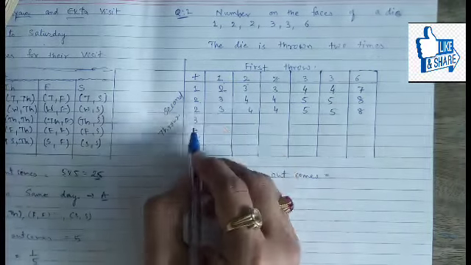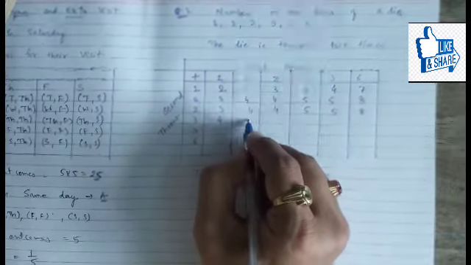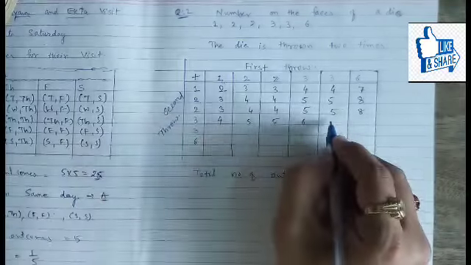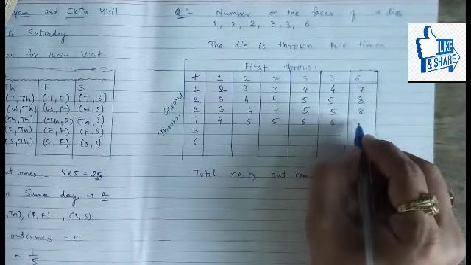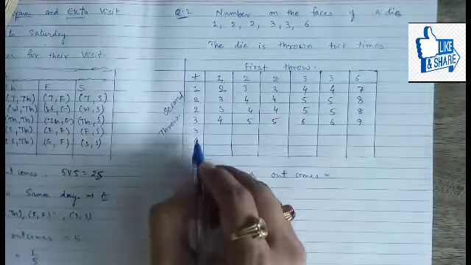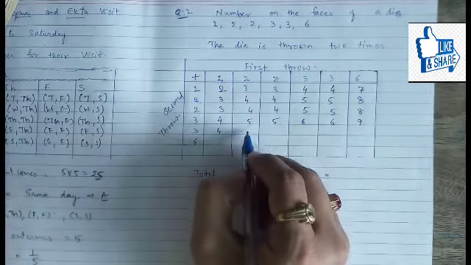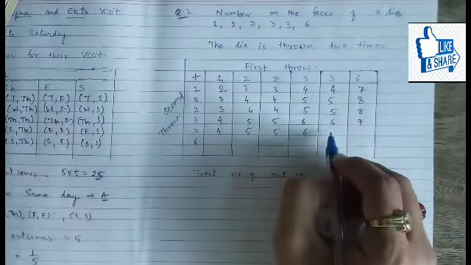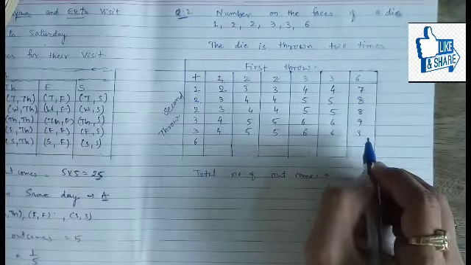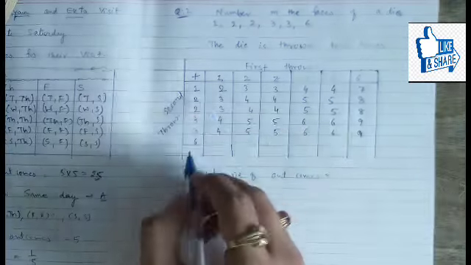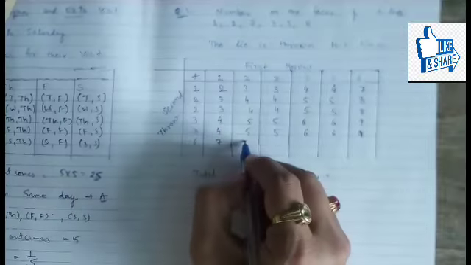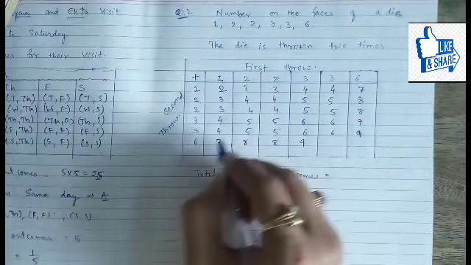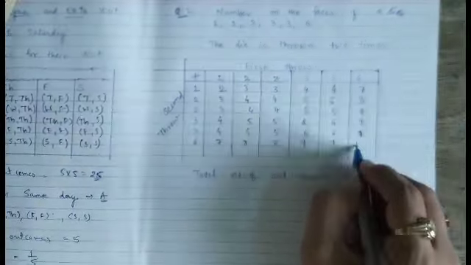Again, 1 plus 3, 4, 2 plus 3, 5, 2 plus 3, 5, 3 plus 3, 6, 3 plus 3, 6, 6 plus 3, 9. Next, 1 plus 3, 4, 2 plus 3, 5, 2 plus 3, 5, 3 plus 3, 6, 3 plus 3, 6, 6 plus 3, 9. The next will be 1 plus 6, 7, 2 plus 6, 8, 2 plus 6, 8, 3 plus 6, 9, 3 plus 6, 9, and 6 plus 6, 12.